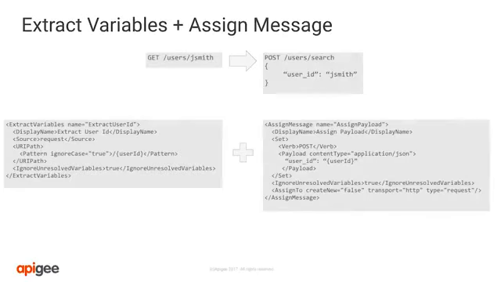Let's say you went down the path of creating a RESTful users API where the consumer can call GET users/user ID. And let's say that your target expects the user ID to be passed in a POST request body of a search endpoint. You can use the extract variables policy to extract the user ID from the URI path and then pair that with the assign message policy to both add the extracted flow variable to the payload and switch the HTTP verb to POST.